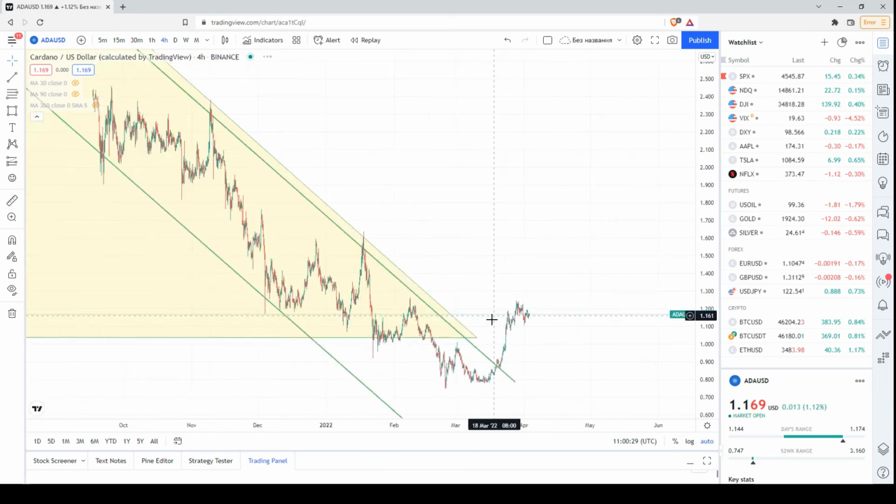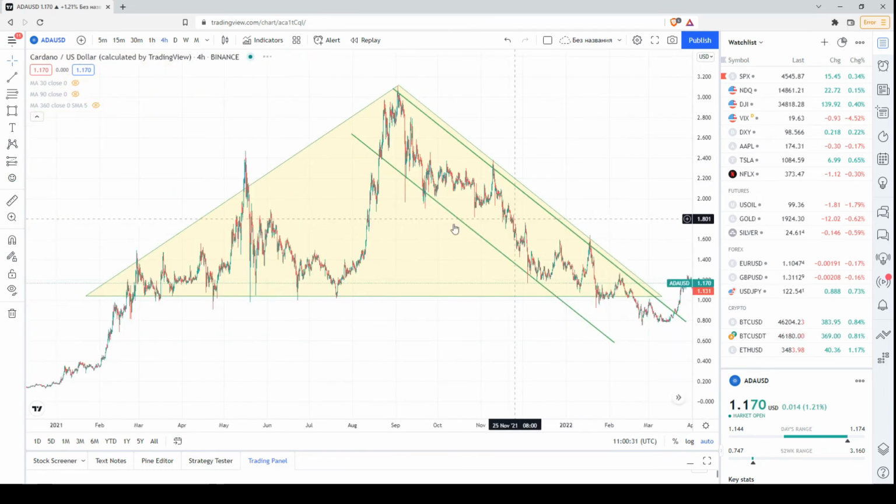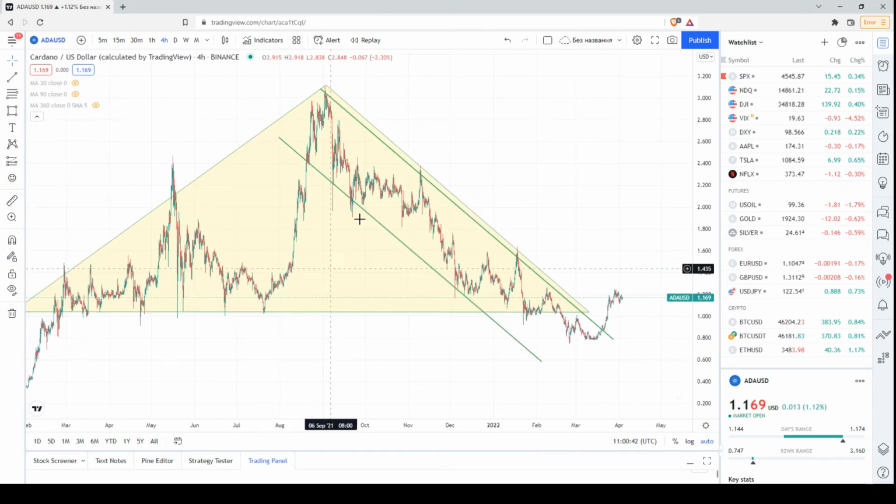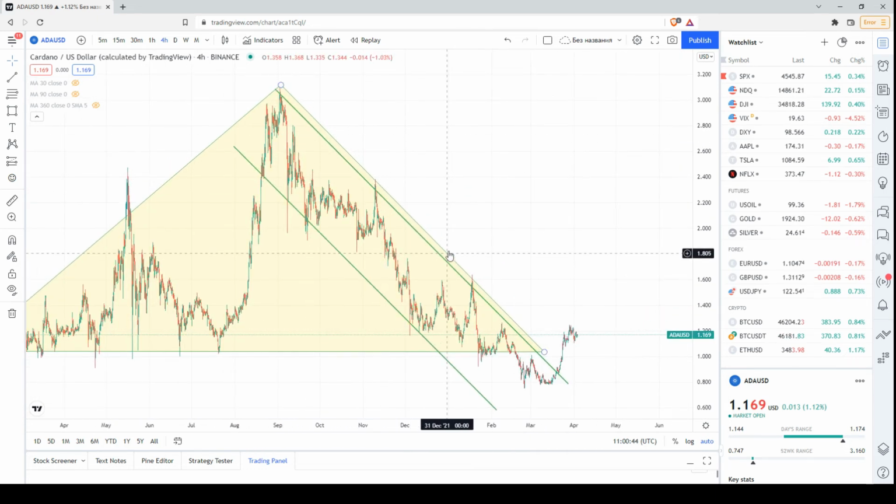Now let's have a look at the 4-hour chart. Okay, this is the 4-hour chart. We've been keeping an eye on this ascending channel. Let me remind you that before the ascending channel, we had this uptrend. The price has been declining at the upper line of this descending channel.